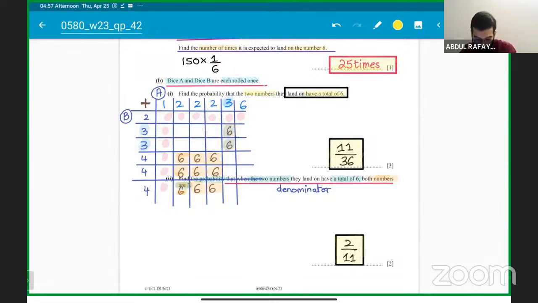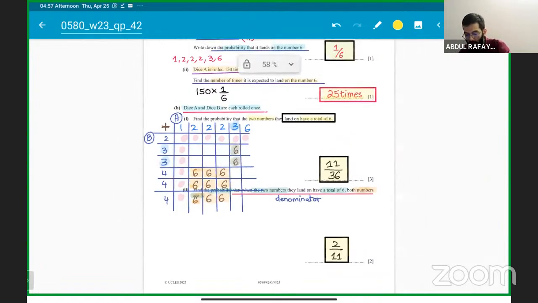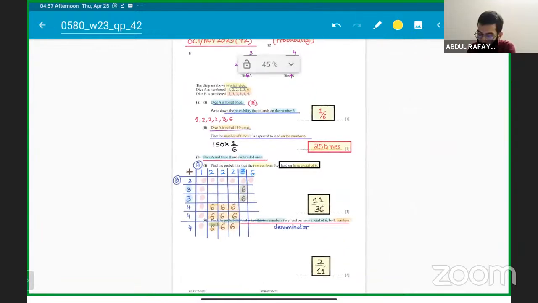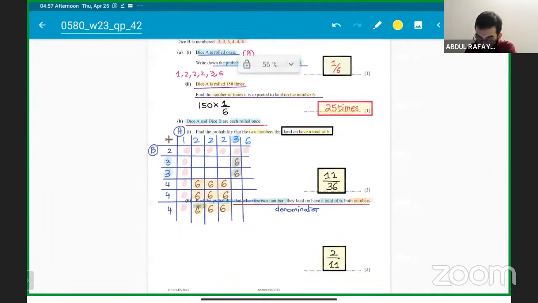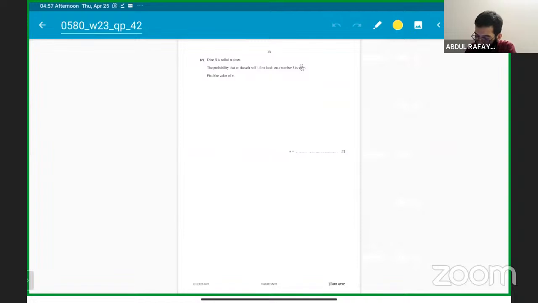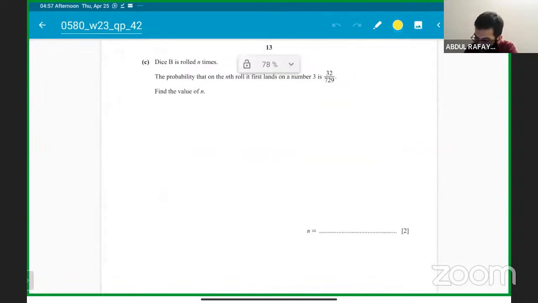I'm expecting a similar type of question in the May-June 2024 exam as well on this type of probability. If the whole chapter of probability comes, make sure last day before exam you revise this question as well, definitely. Okay. Got it, guys. Moving forward, this is still not completed. We have a 2 mark more question. This is coming in recent papers, very common, that dice B is rolled n times.